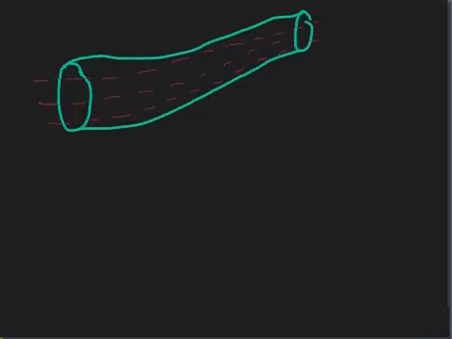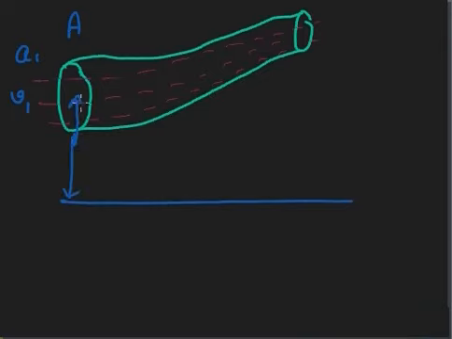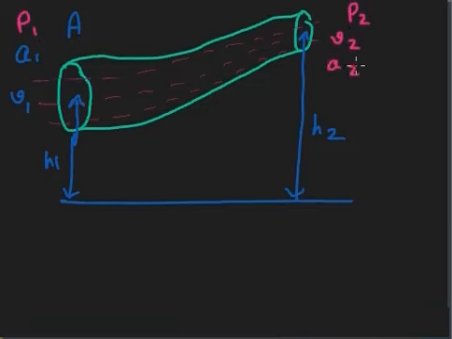Now let the cross section area here be A1. I am naming this end as A. Velocity by which it is going to emerge out is V1, and let the height from the ground level to the center here be H1. Height from here I am taking as H2. Pressure at this end I am taking as P1. At this end I am taking the pressure P2, velocity V2, and area of cross section A2. So these are some of the basic facts which I have taken.